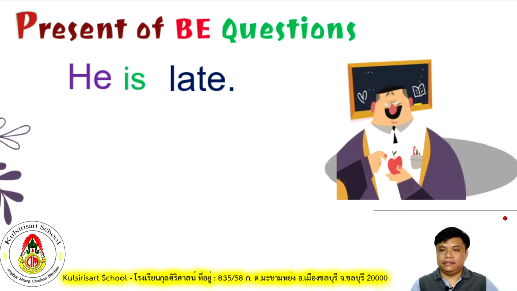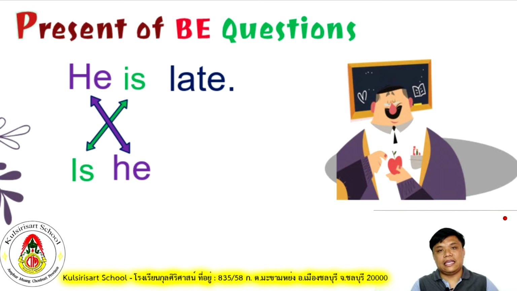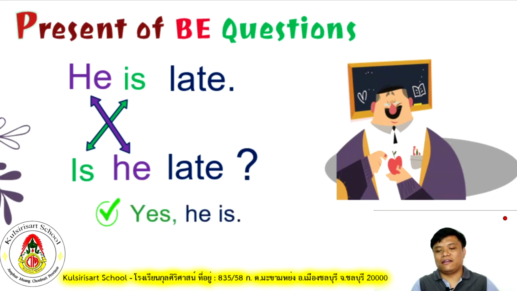And next, we have another example with the pronoun he. He is late. Again, we start with a be verb, so is. And then we put our subject pronoun, he. And then the rest of the sentence. And remember, if it's a question, put a question mark. Okay. Is he late?